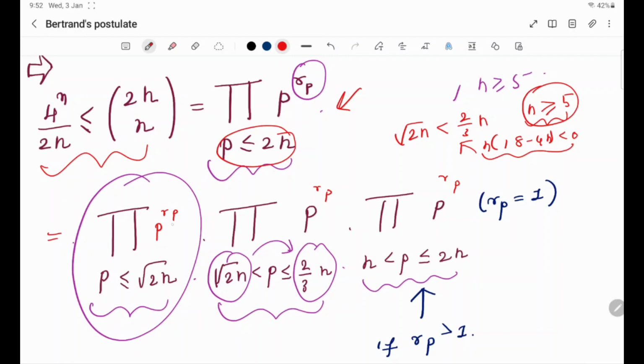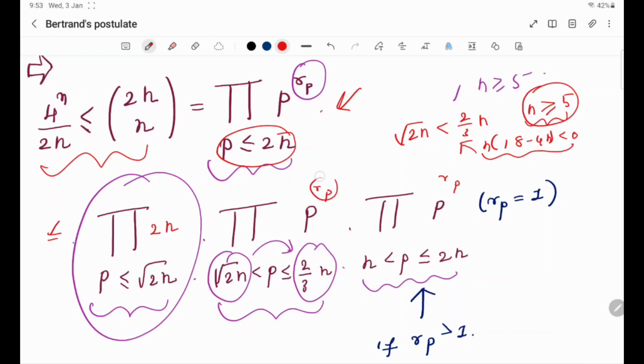The first product is p to the power rp. Right? A prime raised to the index of the largest power. Now we have already seen that whenever a prime divides 2n Cn, that prime power will not be larger than 2n. That we already seen, right? So the largest power of a prime is not larger than 2n. So that means all of this quantity is less than or equal to 2n. So I can replace all these prime powers by 2n. So it is less than or equal to that.